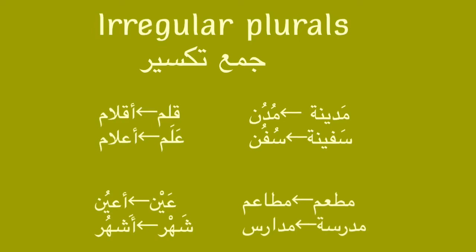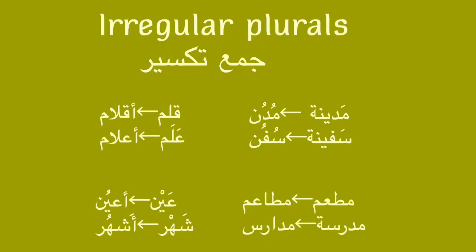Same thing with safina. Safina, sufun. Safina means ship. Sufun, ships. Safina, sufun. Also, we removed the ta marbuta and the ya, and we changed the tashkil. Instead of fatha, it becomes like two dammas and then sukun. So, Medina, mudun, cities. Safina, sufun, ships.